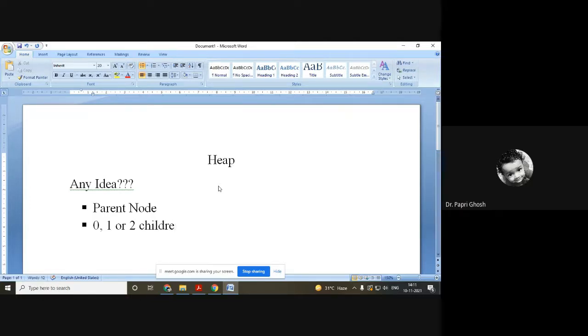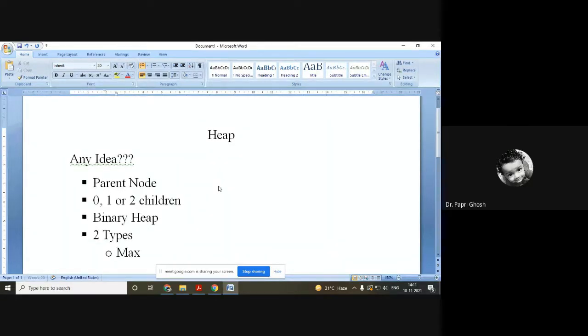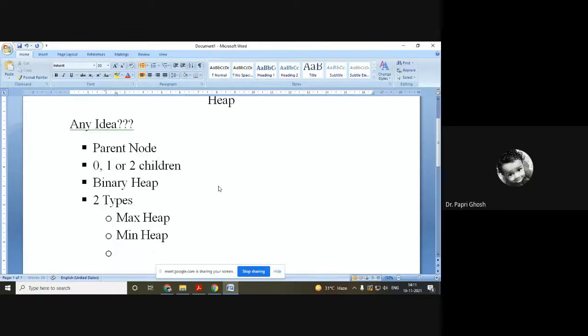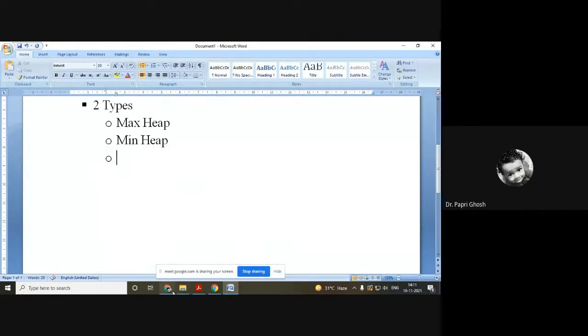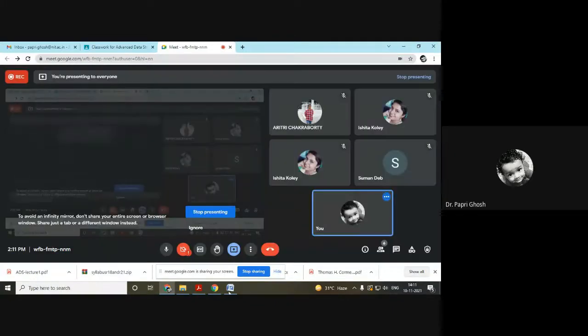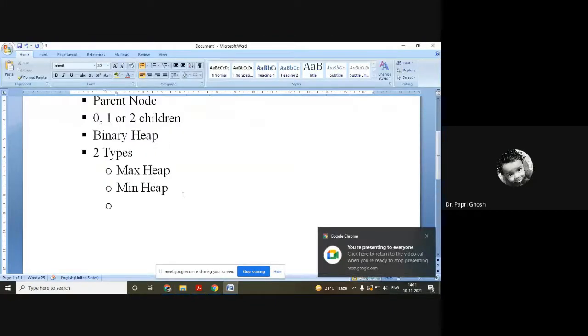That means it can have a maximum of 2 children. It can be called a binary heap. And two types of heap are there. One is max heap and another one is min heap.